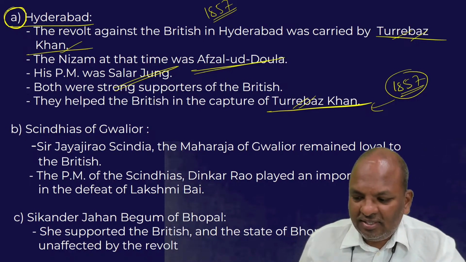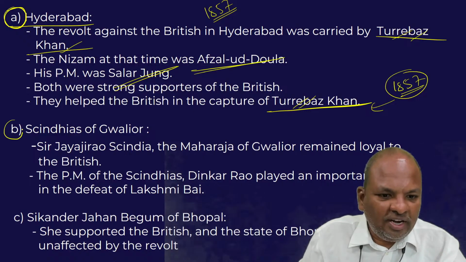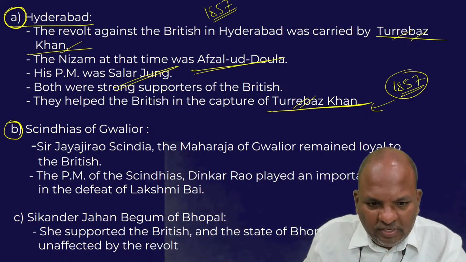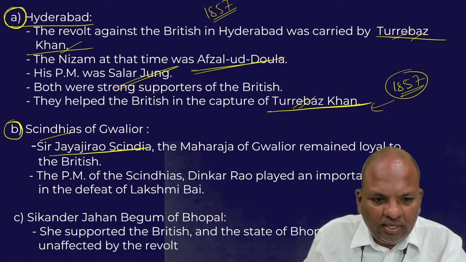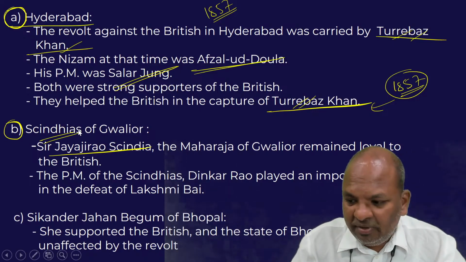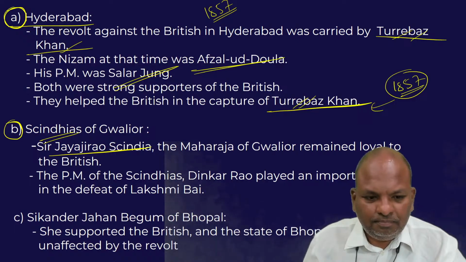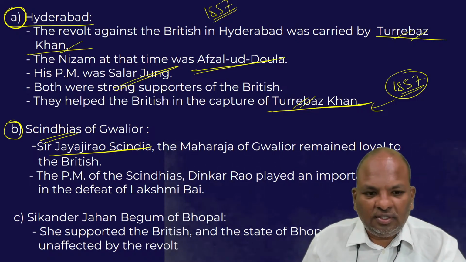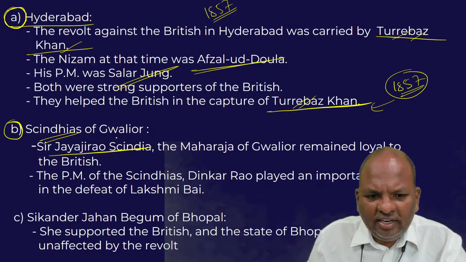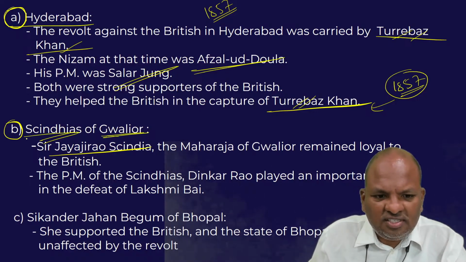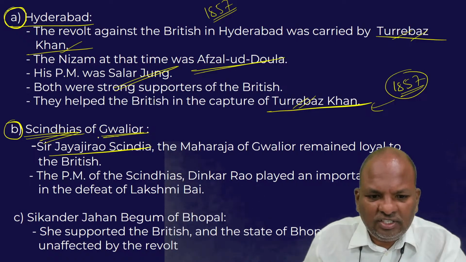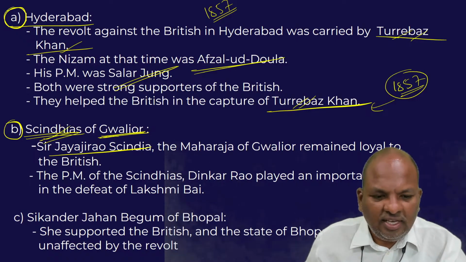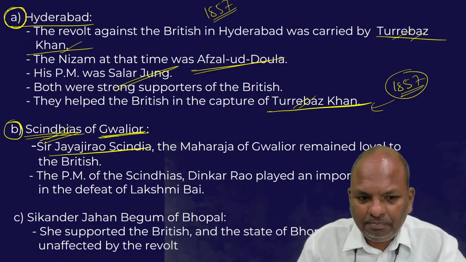Take a look at another example. We have another ruler, who was basically a Maratha ruler. The Gwalior region was ruled by the Sindhyas. Repeat, the Gwalior region was ruled by the Sindhyas, which is basically a Maratha kingdom.